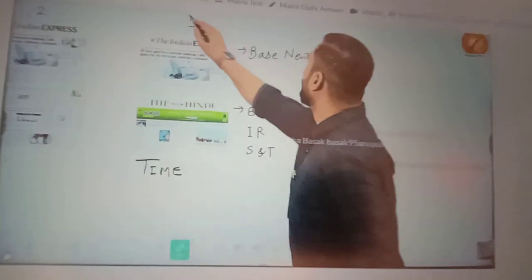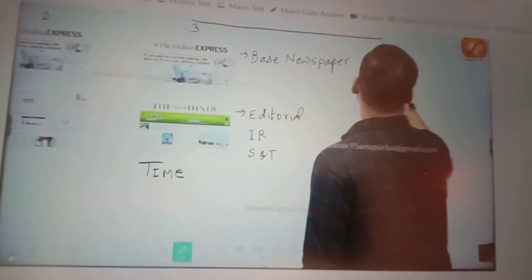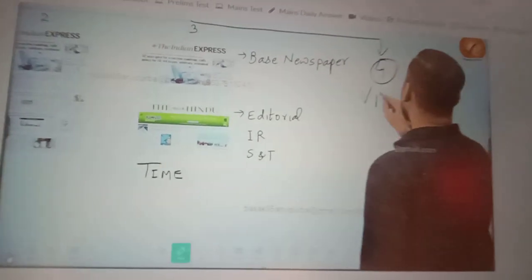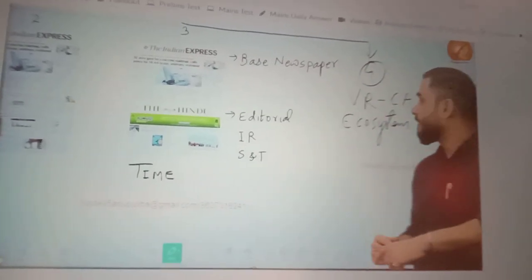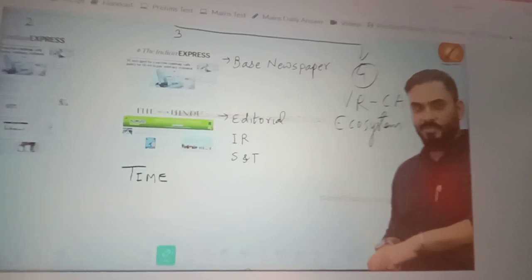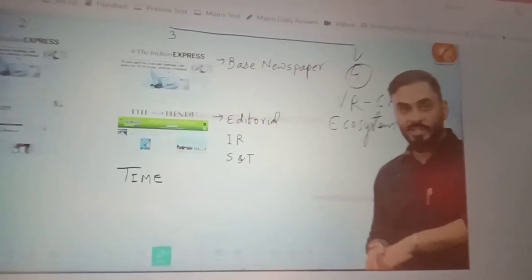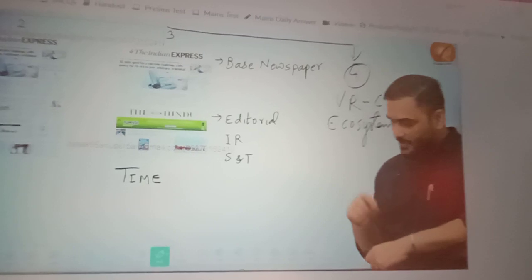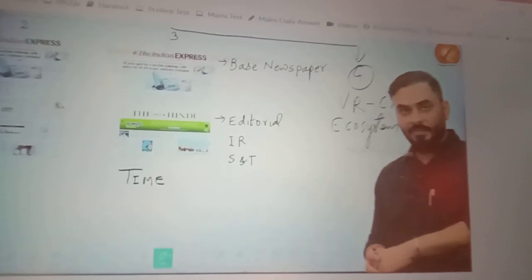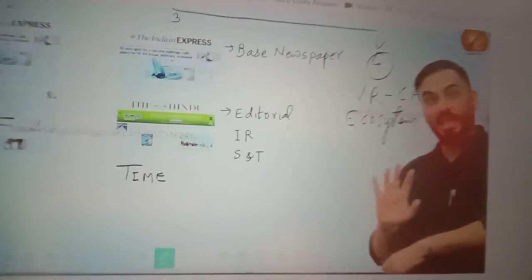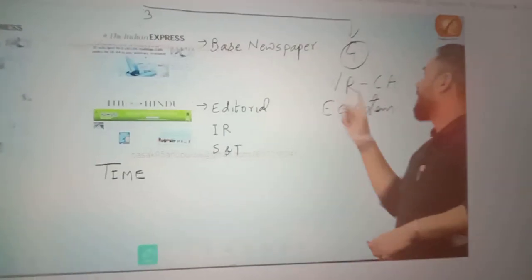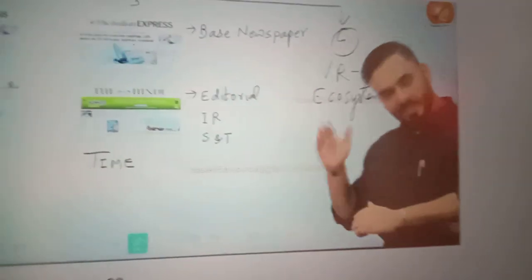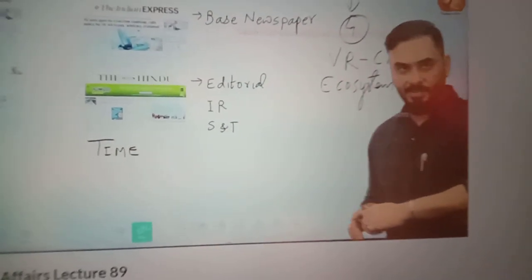There is a fourth model also. I will tell you what the fourth model is. I call it the Wajiram Current Affairs Ecosystem. An ecosystem comprises a lot of components. I have created some ideas for you, as to how, if you are a student of Wajiram, you should create a method to prepare current affairs in a holistic manner by using all the resources in an efficient way, by not repeating resources. I call it the Wajiram Current Affairs Ecosystem. That's the fourth method. Since you already are a part of Wajiram, I think you should go by this method.